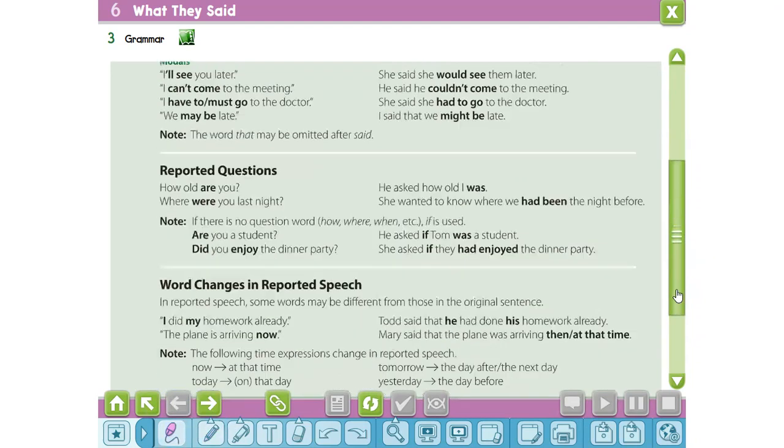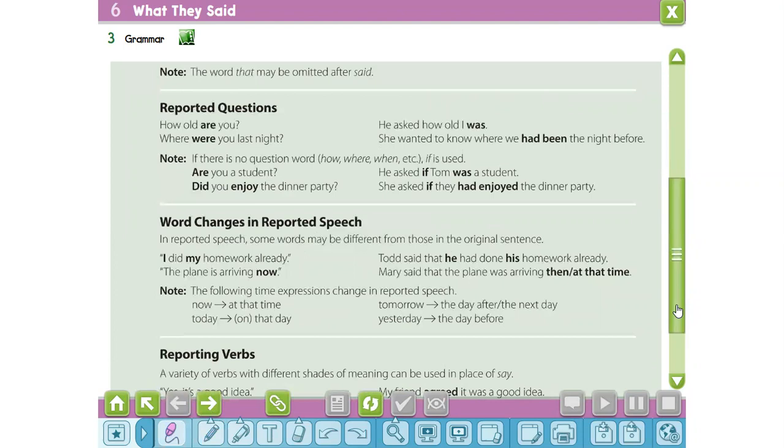Okay, the next part is word changes in reported speech. In reported speech, some words may be different from those in the original sentence. Pay attention to this example: "I did my homework already." What about the pronouns, the subject pronoun and the object pronoun or possessive pronoun?